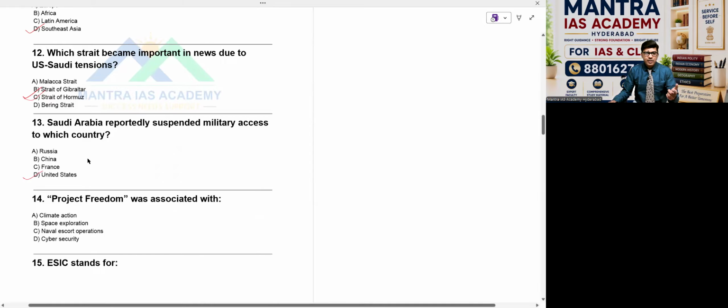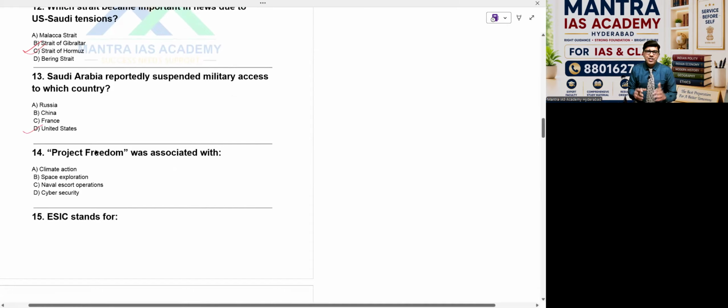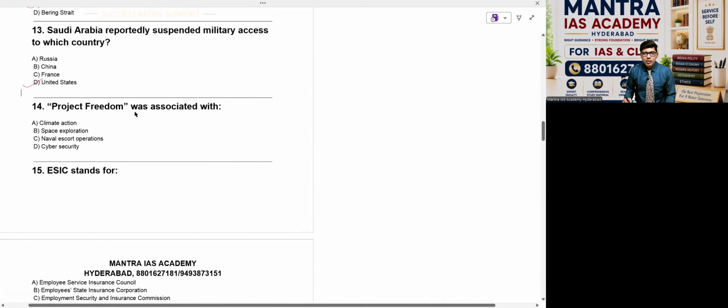So the option for this question number 13 is United States. Please take all the screenshots, by that you can have the questions with you. So 14th question: Project Freedom was associated with climate action, space exploration, or C, naval escort operations. Yes, option is C.